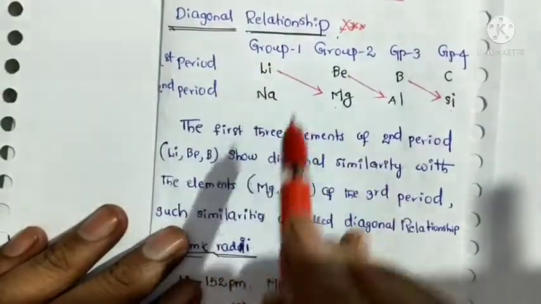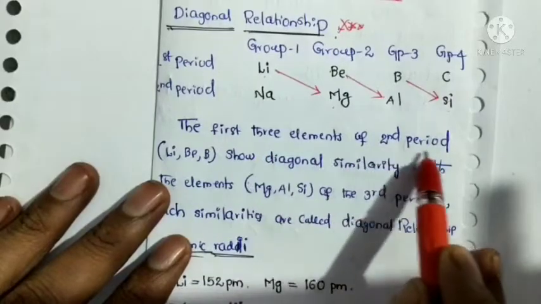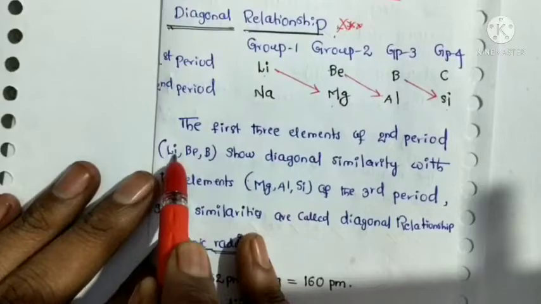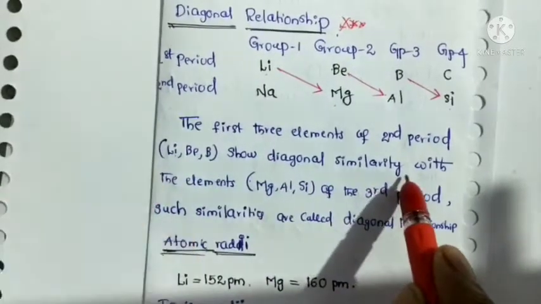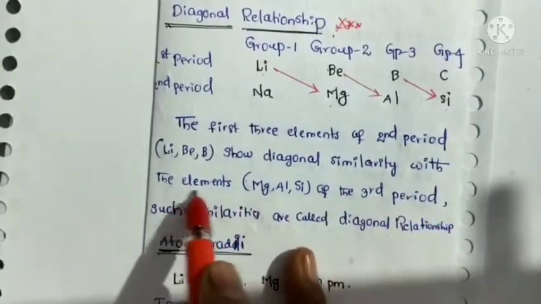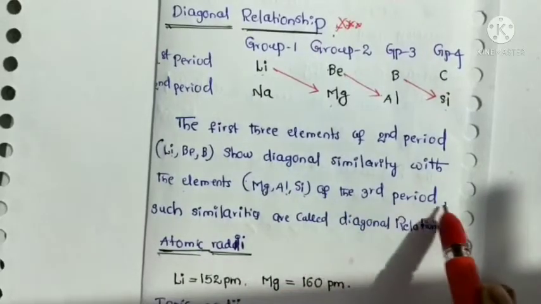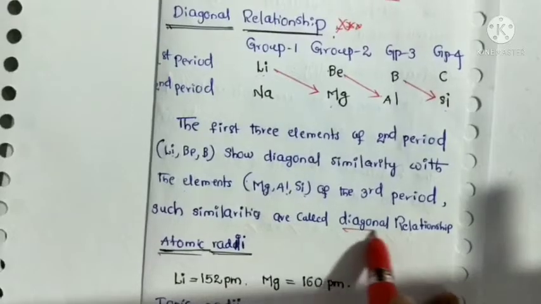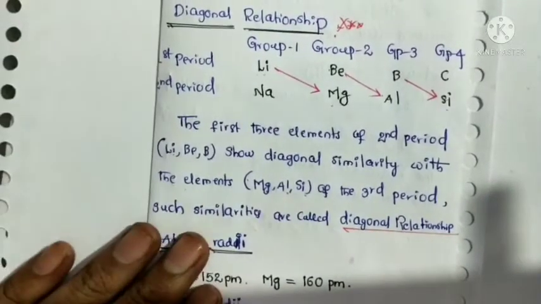So first of all, what is the diagonal relationship? The first three elements of the second period, those are lithium, beryllium, boron, show similarities with the elements magnesium, aluminum, silicon of the third period. Such similarities are called diagonal relationship.